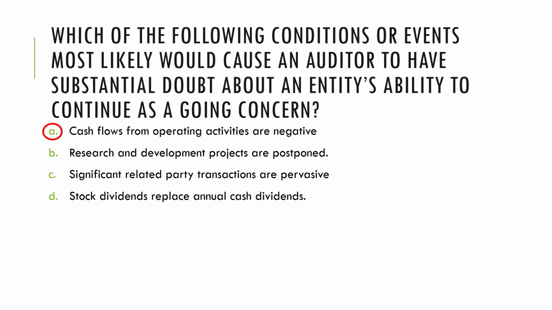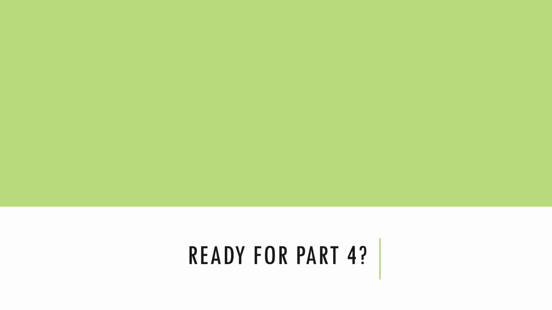We know all of these things that come with related party transactions. But at its very core, related party transactions are not necessarily bad. And when related parties chime in to provide additional financial support, that might actually mitigate a going concern issue. So, letter A is the answer to this. When operations can no longer generate cash, that would signal a problem for the entity's going concern.